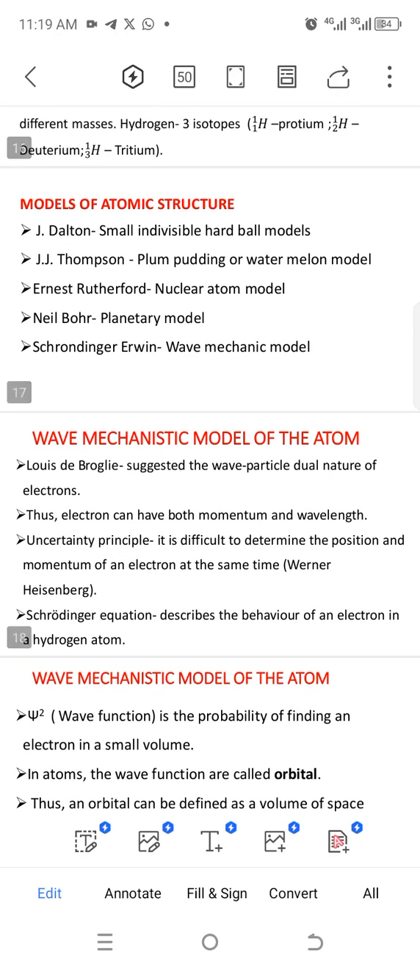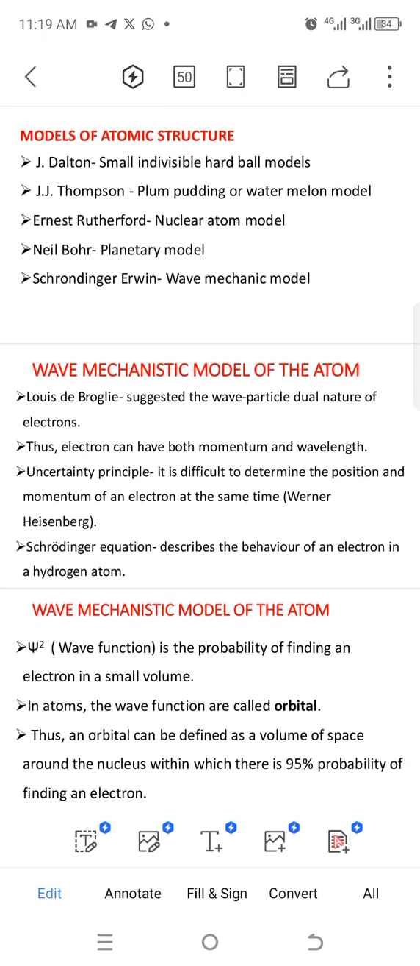Ernest Rutherford came about with the nuclear atom model. For his model, you can see the nucleus, the electrons, the protons. And then Niels Bohr brought about the planetary model. In his model of the atom, the structure is like a planet. That's what we call a planetary model.